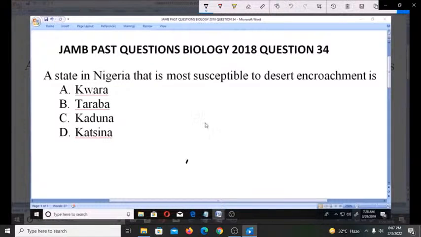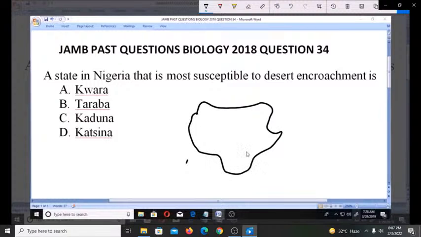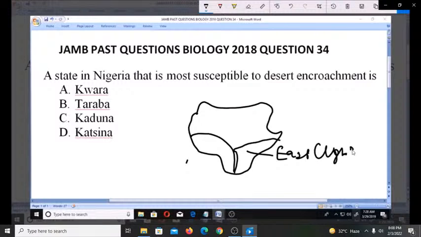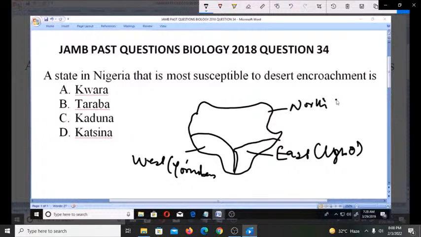If this is Nigeria, okay, let me draw something that looks like the map of Nigeria. This is the map of Nigeria, and here is the east, where we have the Igbo people, and here is the west, where we have the Yorubas, and here is the north, where we have the Hausas.